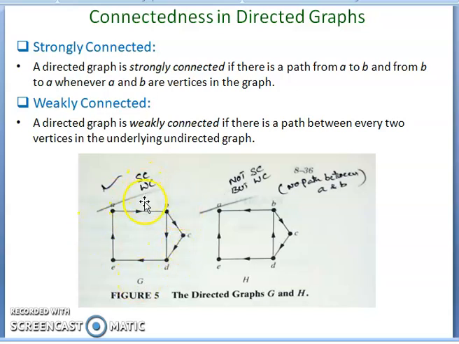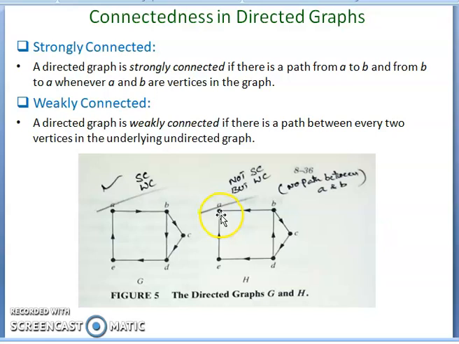If this is strongly connected, you remove the directions and verify it as an undirected graph. You consider this as an undirected graph and find the path between every two vertices. Definitely this is weakly connected. Definitely you remove the directions and for every two vertices there is a path. So that's why this is weakly connected as well as strongly connected.